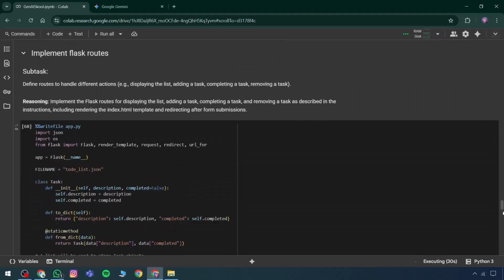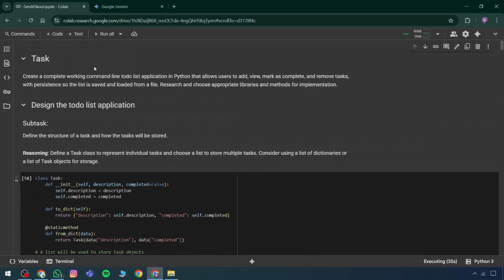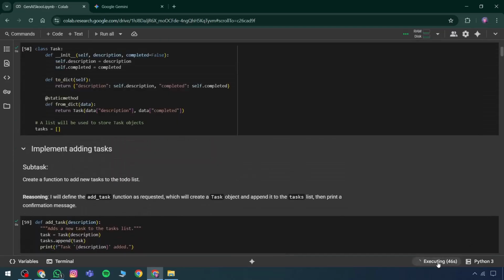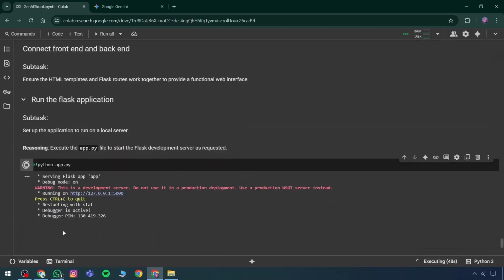Going back to the beginning, the prompt was to create a full-featured command line to-do list application in Python. This application allows users to add, view, mark as complete, and remove tasks. It also includes data persistence, so the list is saved to and loaded from a file. At this point, all files are executing. For now, it is running actively.